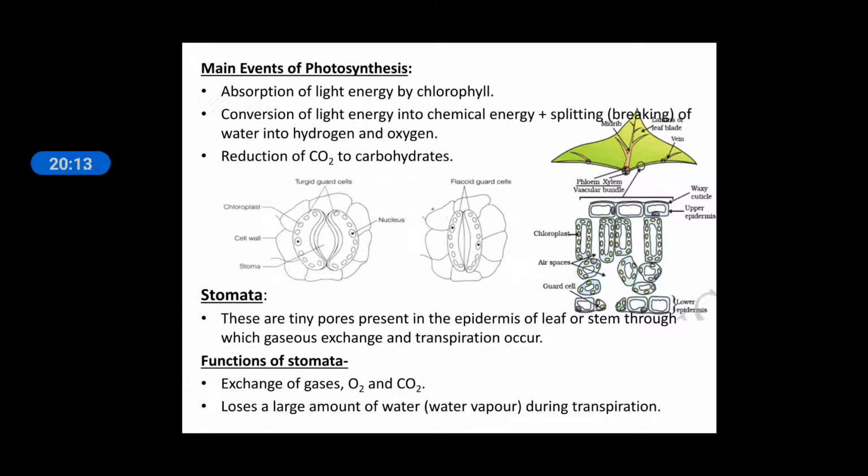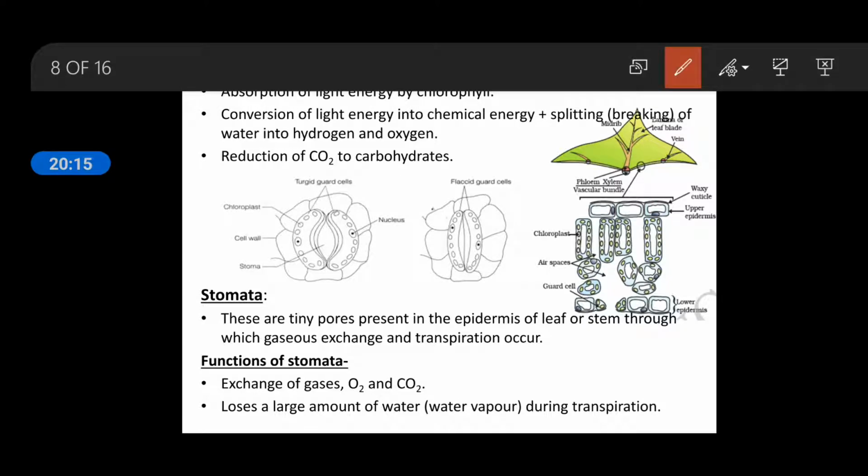You can look at the diagrams. This is an open stomata, and this is a closed stomata. The stomata is formed by guard cells. You can see these guard cells, which are bean-shaped or kidney-shaped.